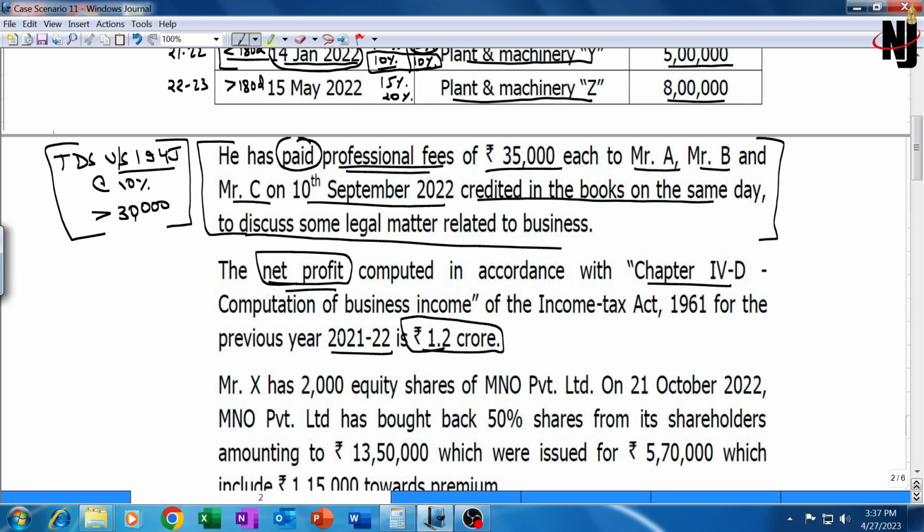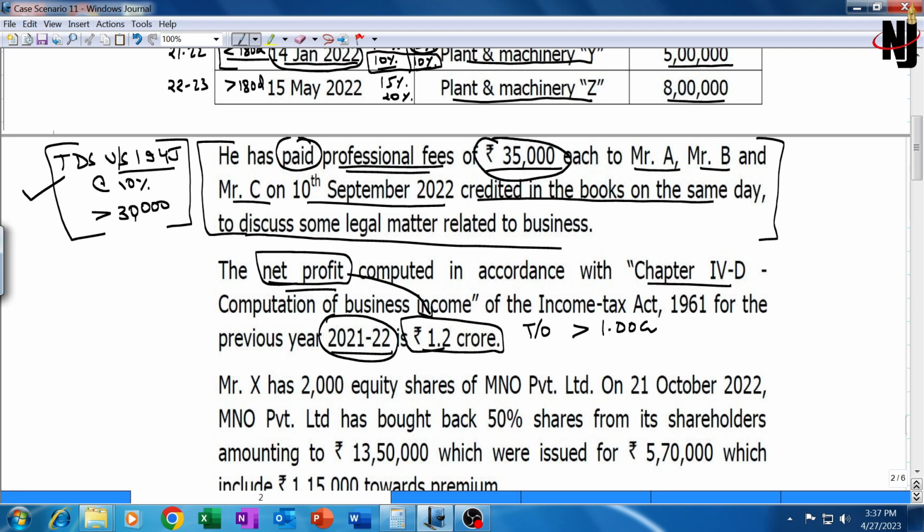If the net profit of last year, previous year 21-22, is 1.2 crore, that means turnover from business must definitely be more than 1 crore. If profit is more than 1 crore, turnover has to be more than 1 crore. Therefore, in the current year, TDS will be required to be deducted.